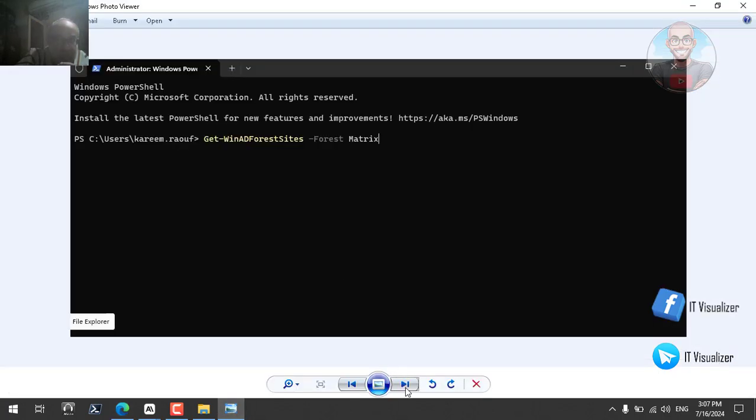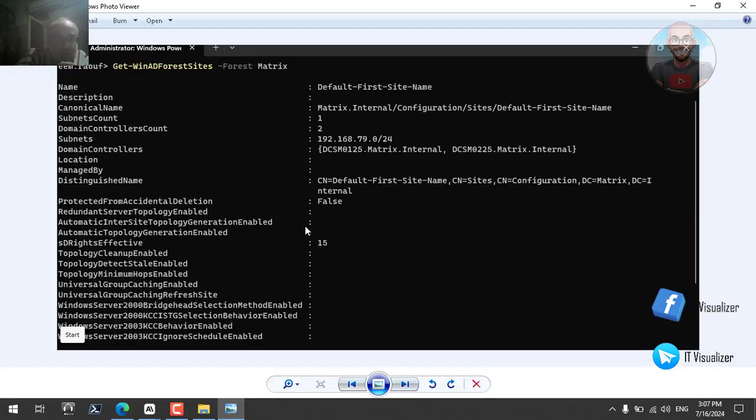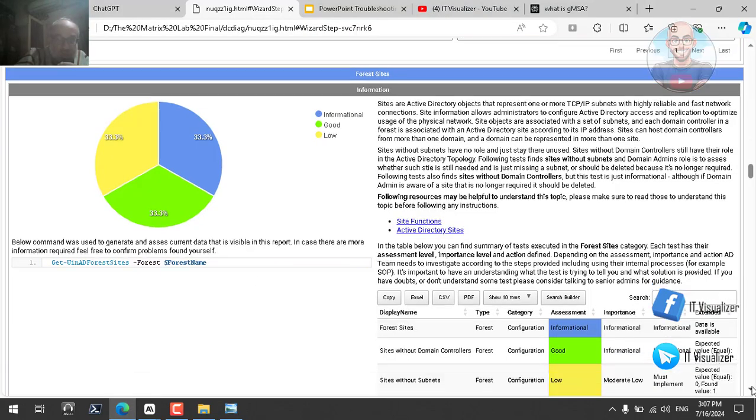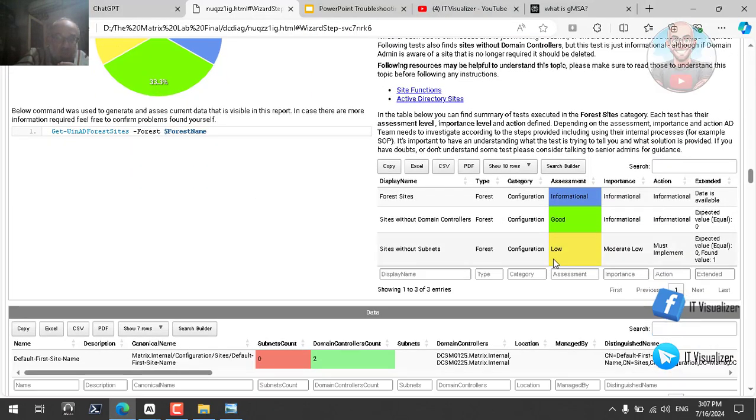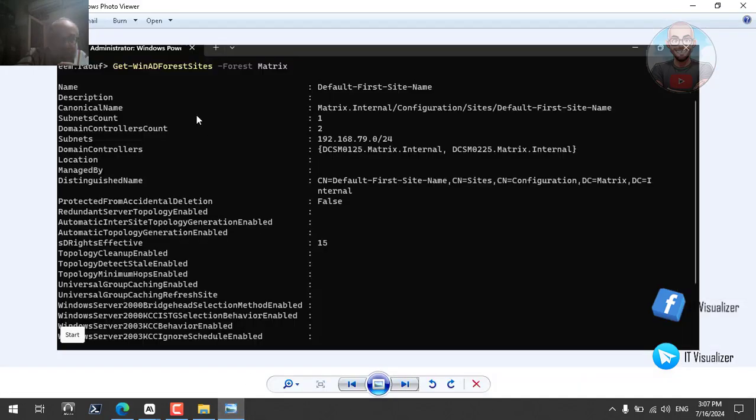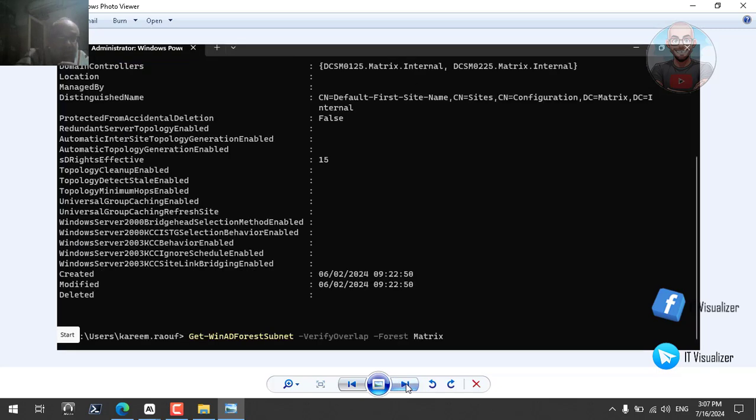So here, if I run this command, we will see we have a subnet count of 1, and before that it was 0. If you go there, this was 0. So here is the finding. Even though it was rated low and didn't give me a failure concerning this report, the subnet count will be 1, and we will see that the subnet is 192.168.79.0/24, which is what we were seeking.